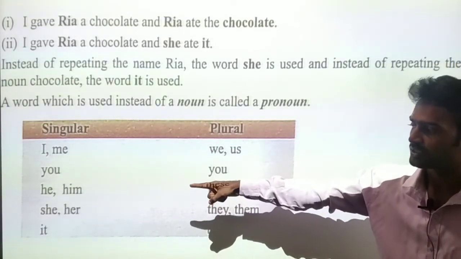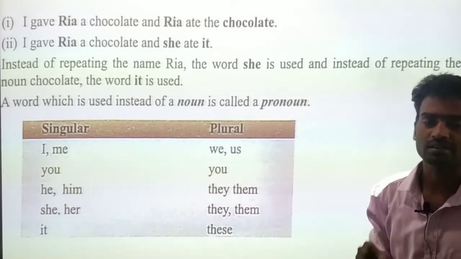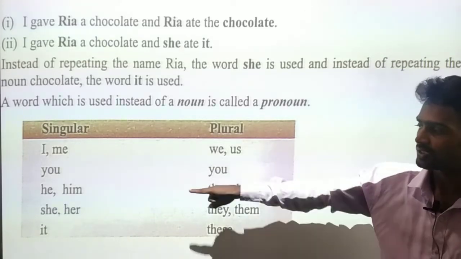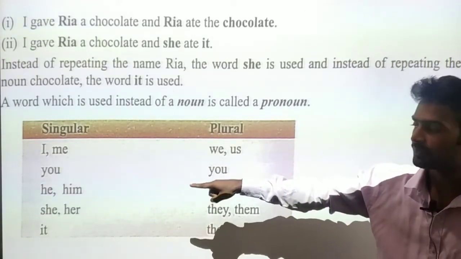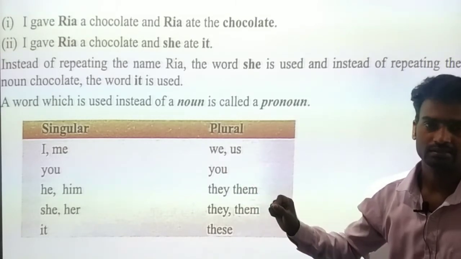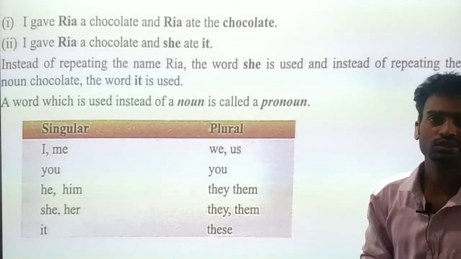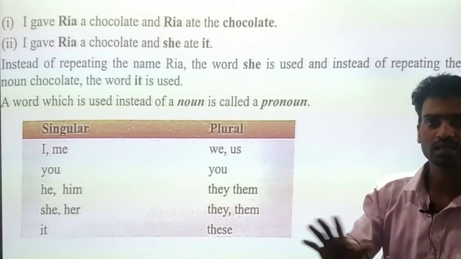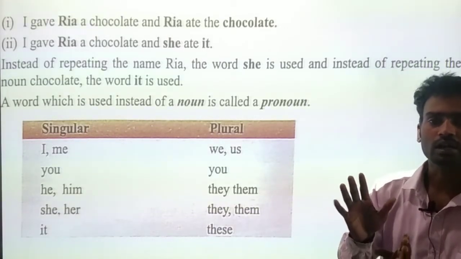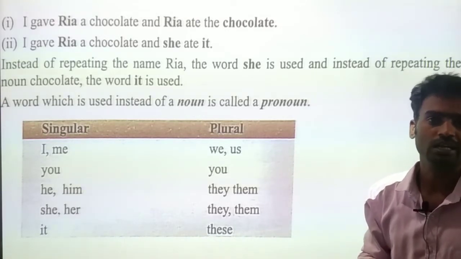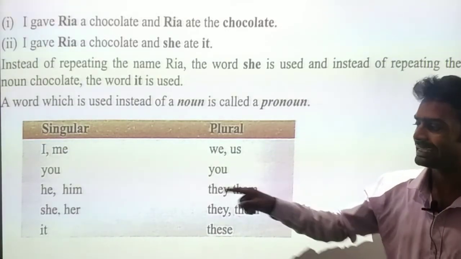And the same, she we use for the female, feminine gender. We have learned it in the last lesson, right? Feminine gender: she, her. And the last one, it, is for materials, things, objects, non-living things: chair, bench, pencil, laptop, keyboard, mouse, for everything we use it.